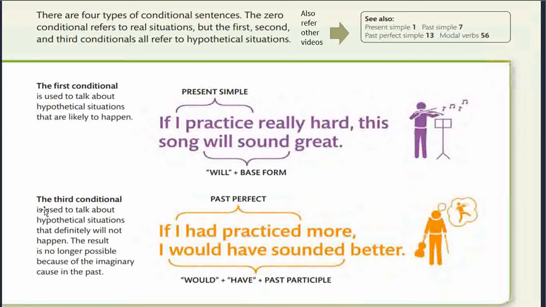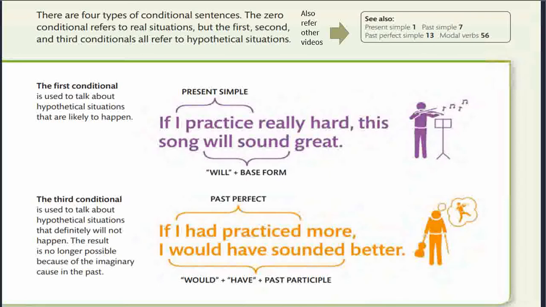Then we have the third conditional, which is used to talk about hypothetical situations that definitely will not happen. The result is no longer possible because of the imaginary cause in the past. If I had practiced more, I would have sounded better. In this case, because you have not practiced more, you do not sound better. Here the past perfect is used, and would have and the past participle are used for construction.